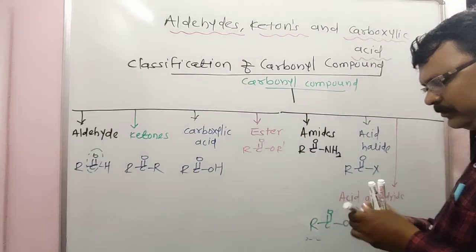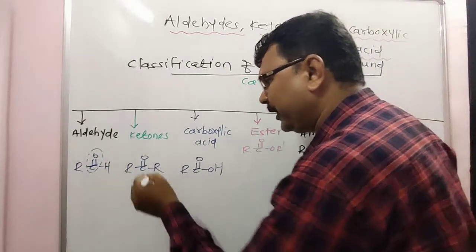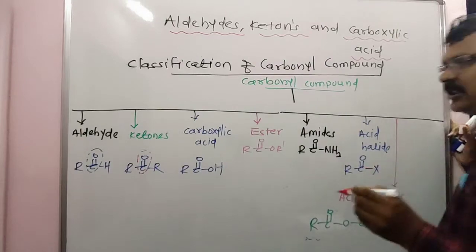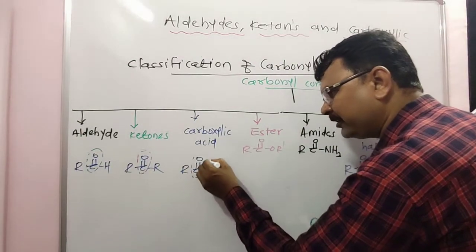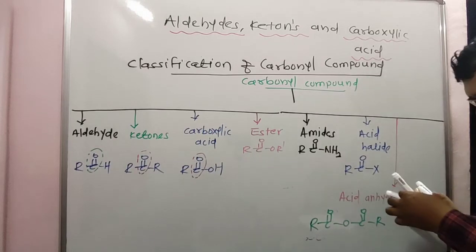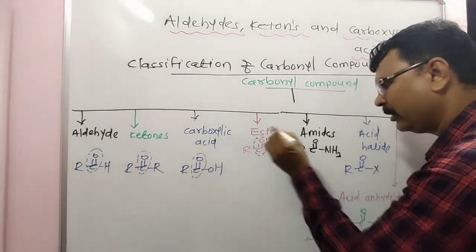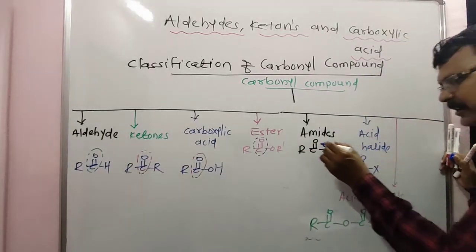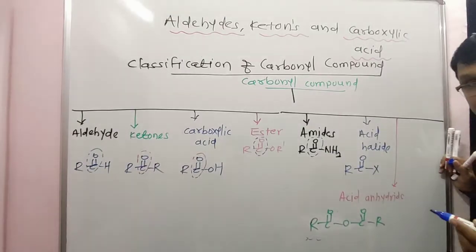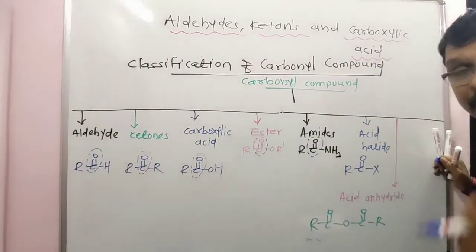carbonyl group. Look here, next point. In case of ketone, containing carbonyl group here. Yes, okay, this is the carbonyl group. A carboxylic acid, containing the carbonyl group. Next, in case of ester, also here carbonyl group. Next, amide containing the CO group, means the carbonyl group. All of you know a simple concept of the classification of the carbonyl compound here.